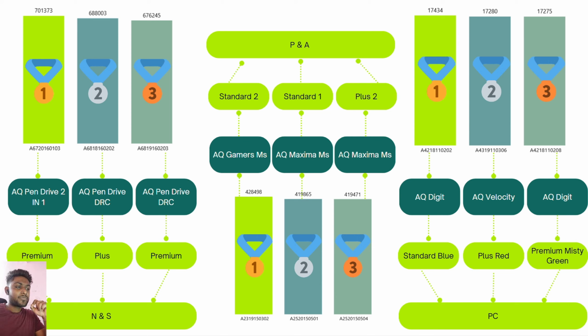Similar for P&A, where AQ Maxima MS has two variants, standard 1 and plus 2. And for PC, you can see AQ Digit has two products with different segments. First is standard blue, the second one is premium mystery green. So this is the insight from our last question.